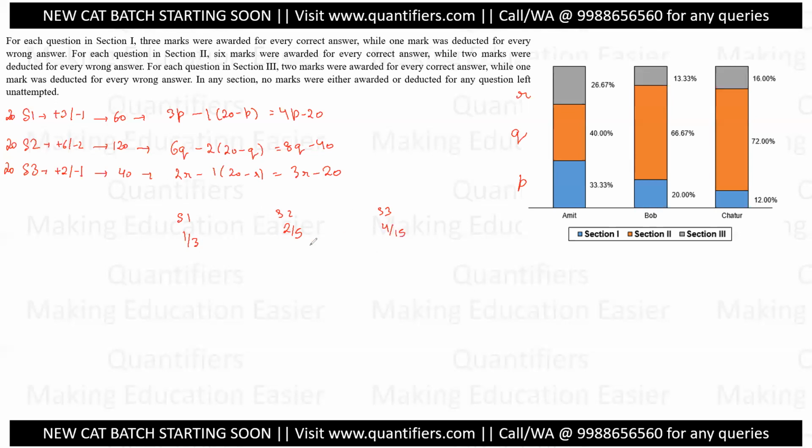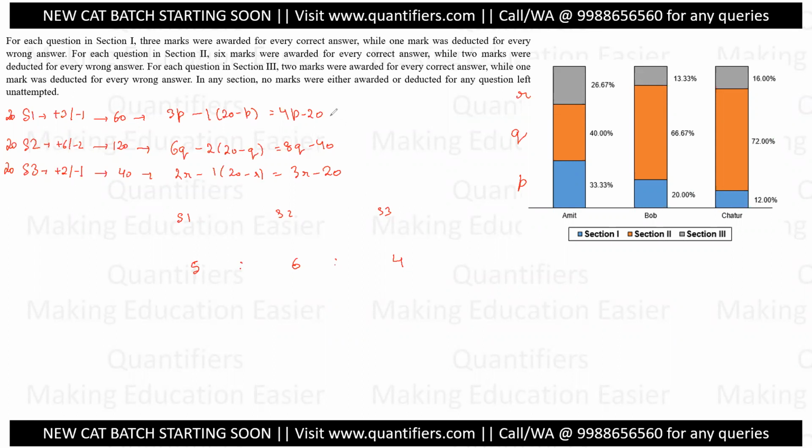So if I think in the ratio perspective, multiplying everything by 15, I get 5 is to 6 is to 4. This means that if Amit is scoring 5 marks in section 1, then he will be scoring 6 marks here and 4 marks here. But are these scores possible?